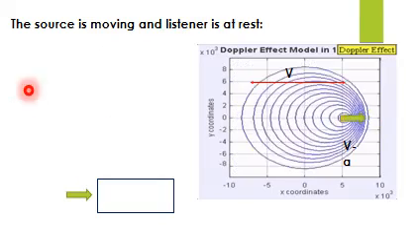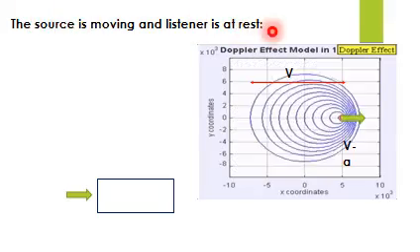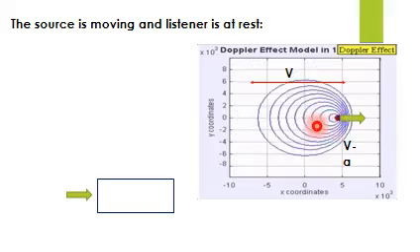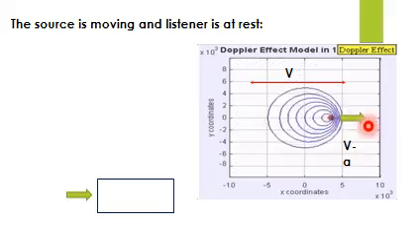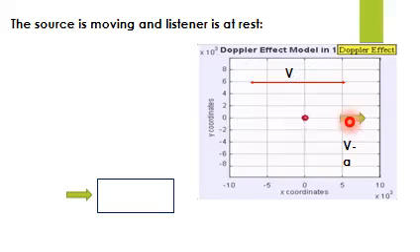So the first case is the source is moving and listener is at rest. Source is moving, like you are seeing in this figure, that there is a source of sound that is moving towards the stationary listener. So I am showing this green arrow for the movement of source.